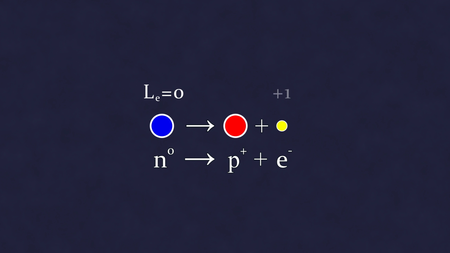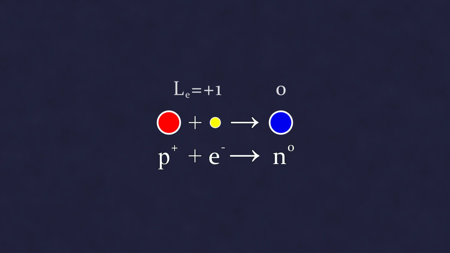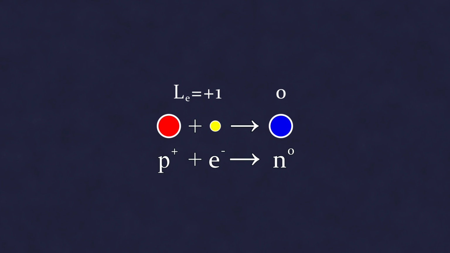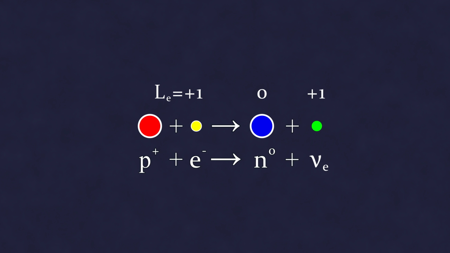During the reaction, an electron appears, meaning the electron-lepton number increases by 1, which should not happen, so an electron antineutrino with an electron-lepton number of -1 must also appear. If the electron is absorbed by a proton, as occurs in electron capture, then the electron-lepton number decreases by 1, and to compensate for this, an electron-neutrino must appear.